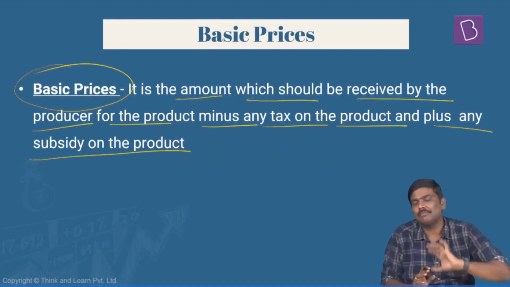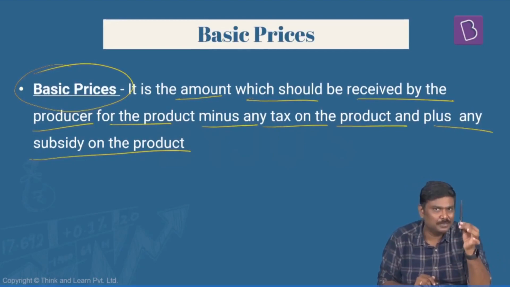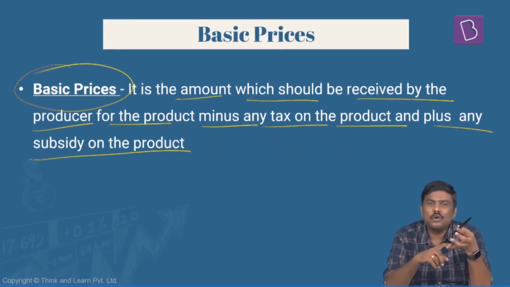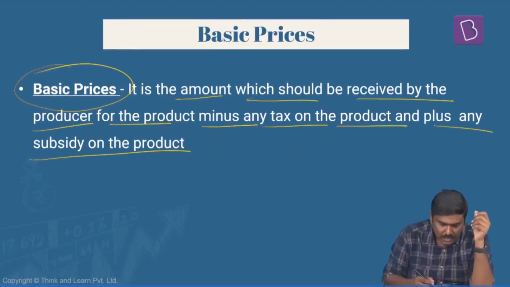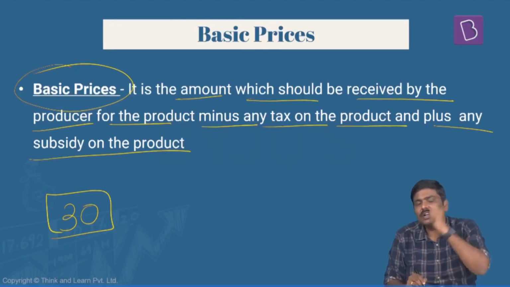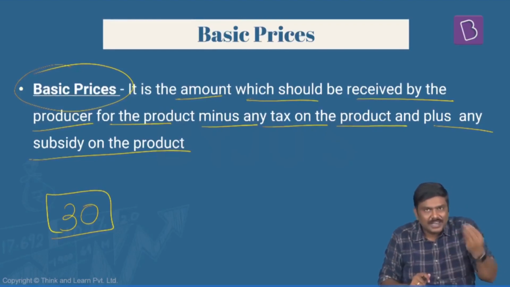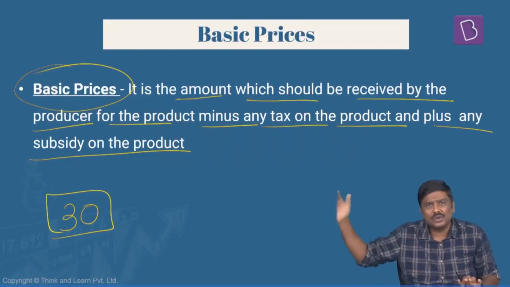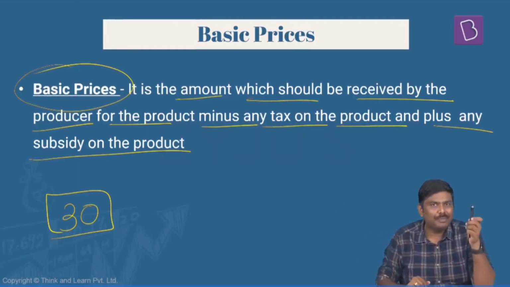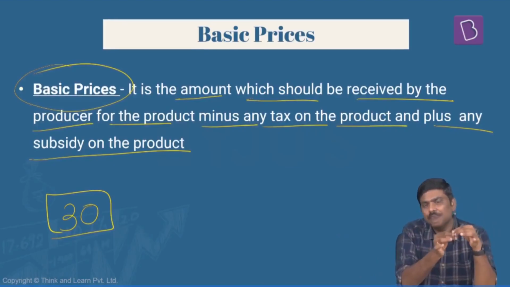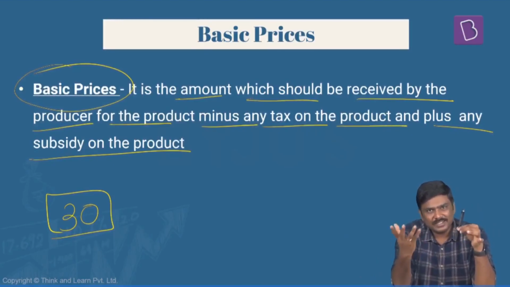Let me give a simple example. Imagine you're manufacturing this particular pen. Obviously, for raw material, labor, and so on, you would have incurred a cost of 30 rupees. So when you sell in the market, understand this, you would want to receive at least 30 rupees. Again, yes, I know there are taxes and so on. We'll come to that. So if you have incurred an expenditure of 30 rupees to manufacture this pen, you'd want to sell it in the market for at least 30 rupees.